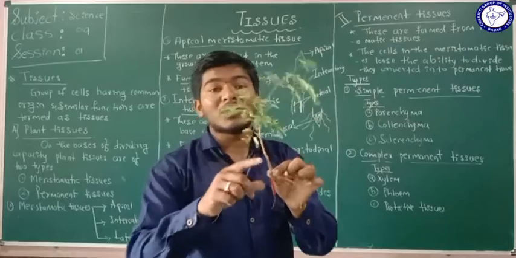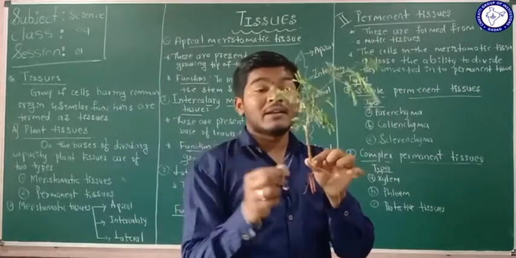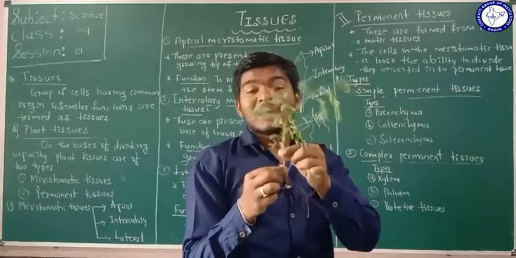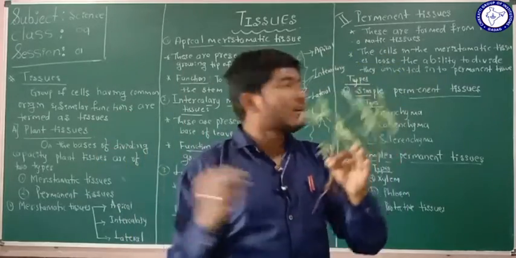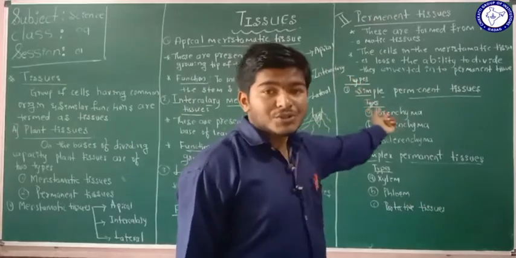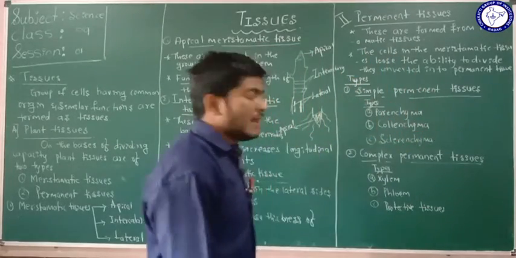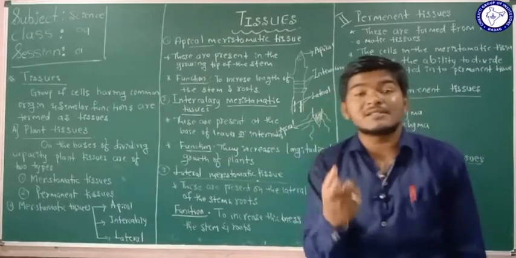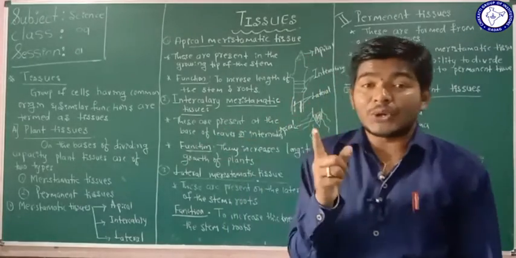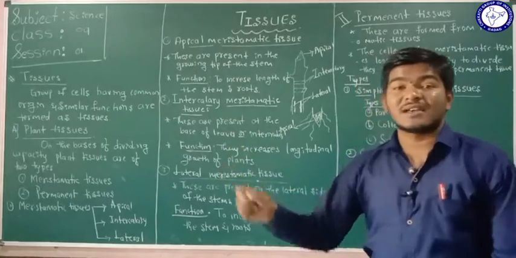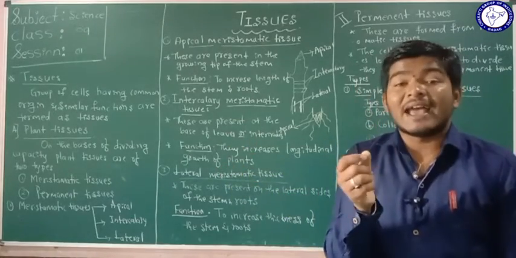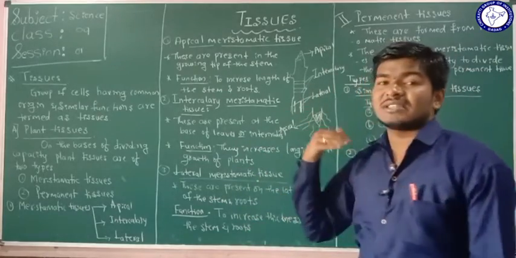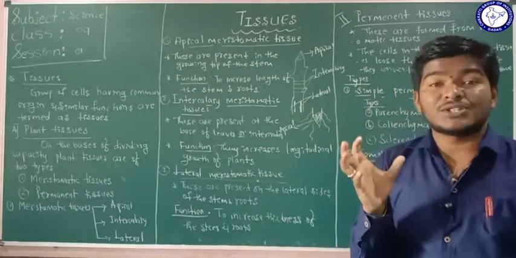When a plant grows older and older, the meristematic tissues which are present in the plants are going to convert into a permanent tissue. Why? Because the meristematic tissues have the high capacity to divide. I already told that the meristematic tissues are living tissues. They have the capacity to divide. But the permanent tissues have some dead tissues here.